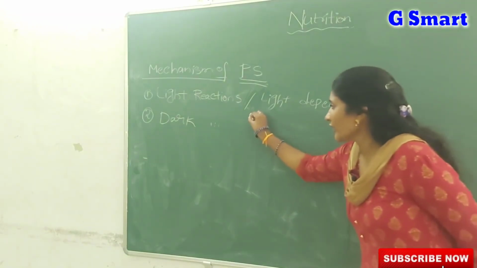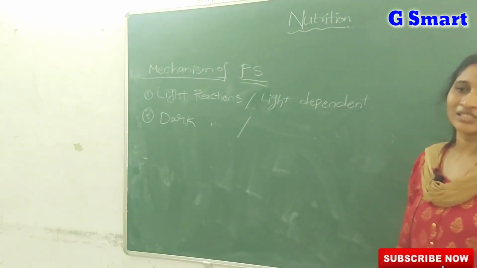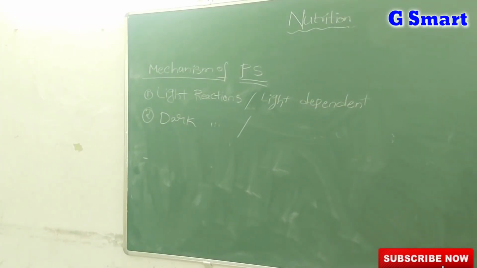And one more reaction we call as dark reactions. But most of you thought that dark reactions means those only take place in the dark, which is completely wrong. The term dark reactions refers to the photosynthesis reactions that do not require the light energy, means they may occur in the presence or absence of light, in the daytime and even in the dark time also.